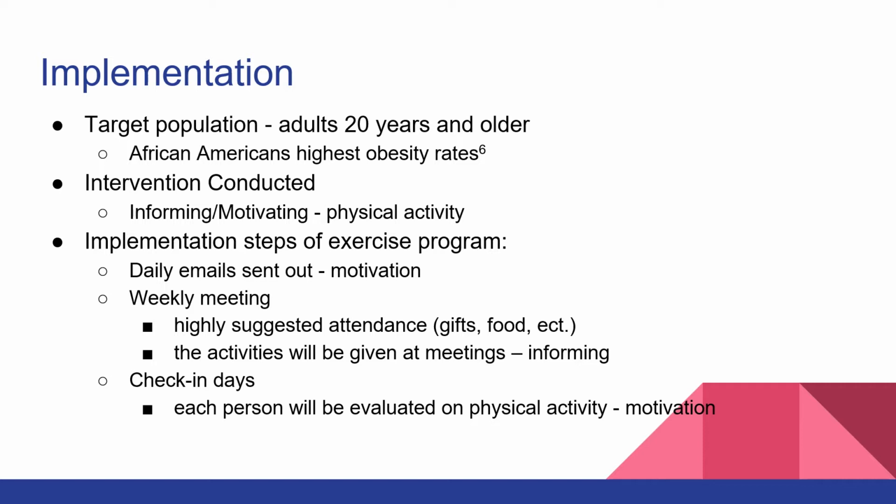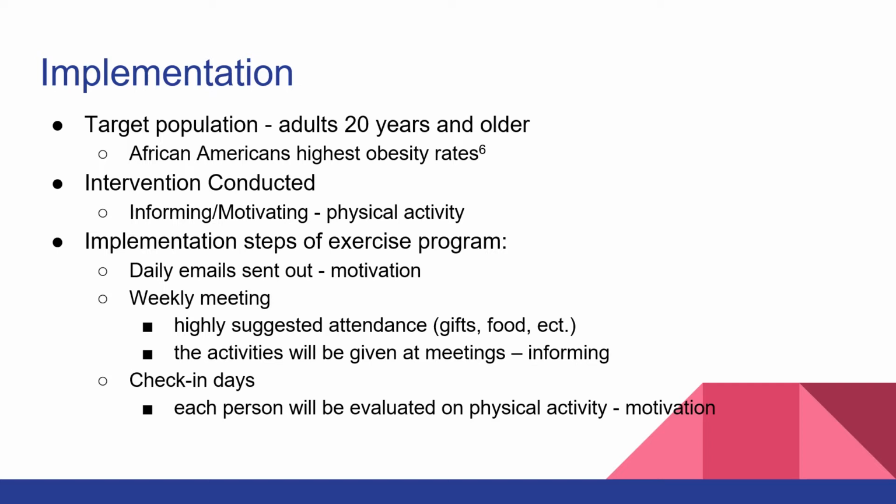The implementation of our exercise program consists of several steps. The first step would be an intro meeting where we would just explain to the participants what our program consists of. Then the second meeting would be for the participants who want to participate in our exercise program.